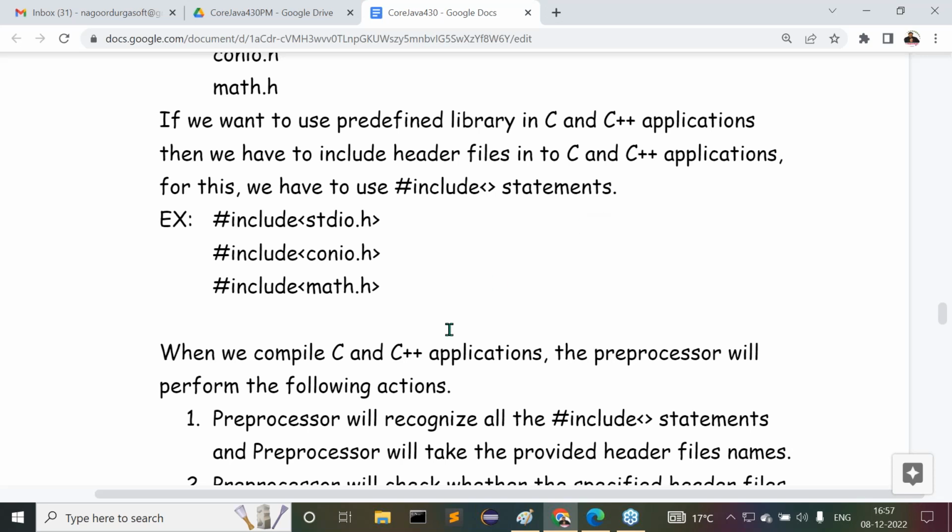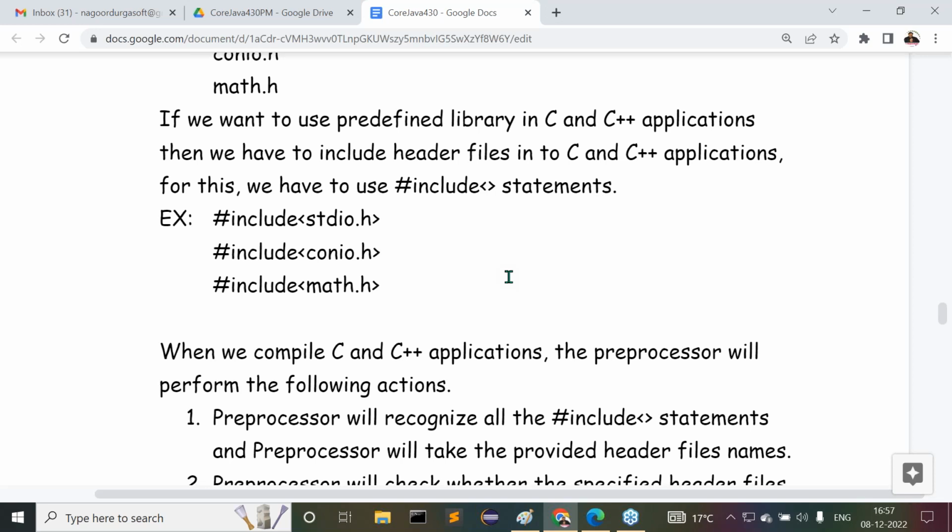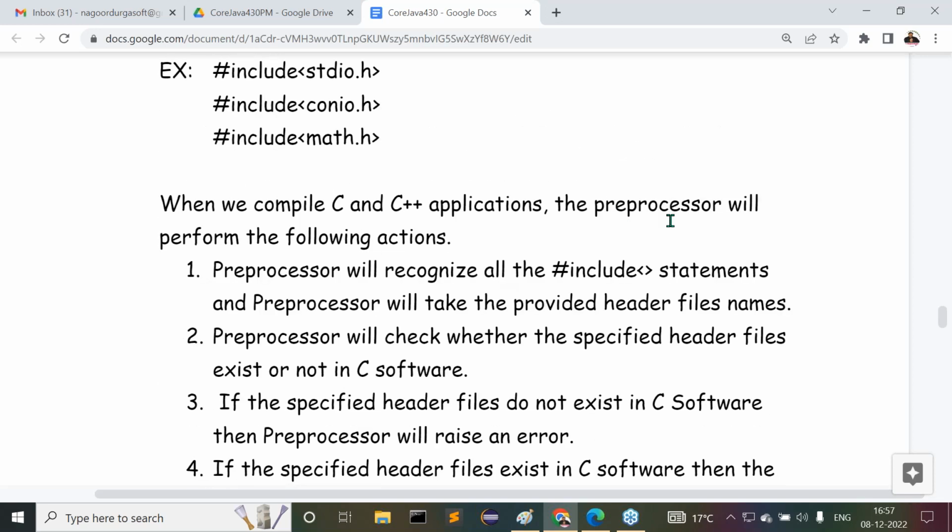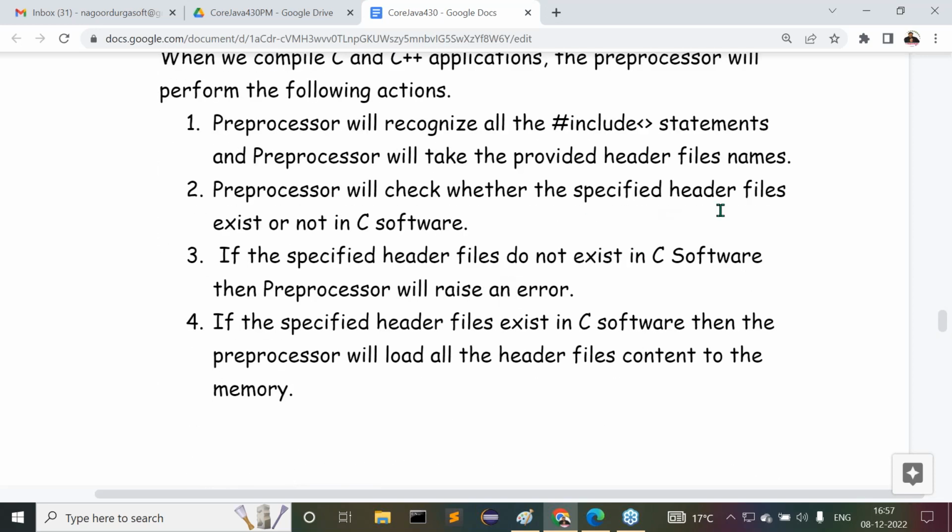When we compile C and C++ applications, the preprocessor will perform some actions. First, the preprocessor will recognize all the hash include statements. It will take all the header files we specified, go inside the C software, and search for the specified header files. If the header files are not available, the preprocessor will raise an error.